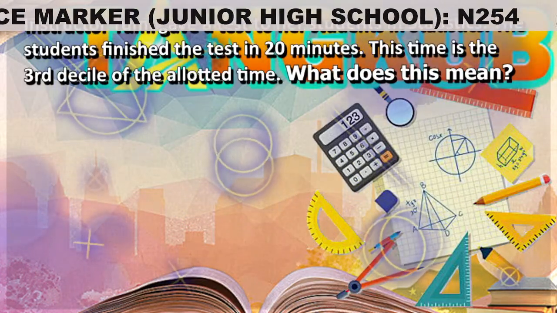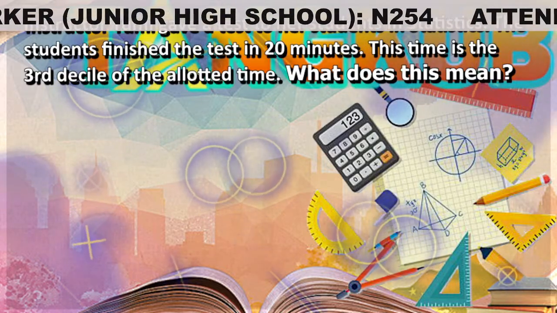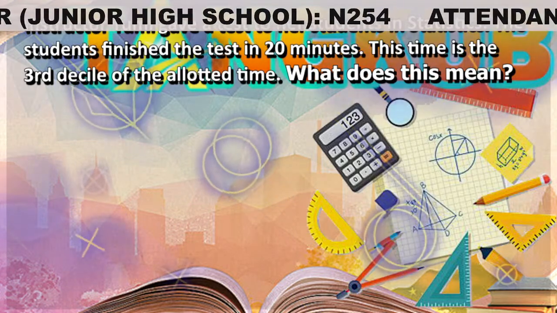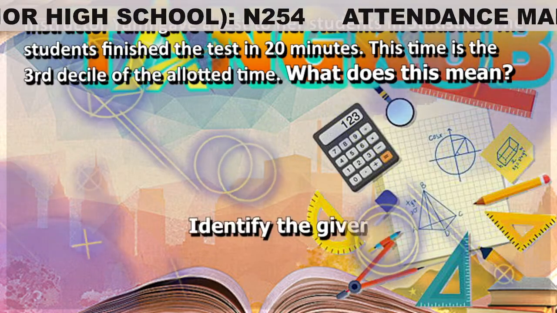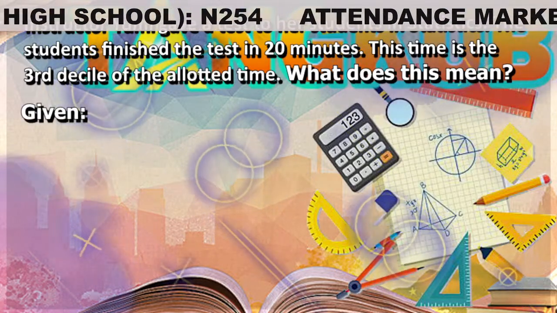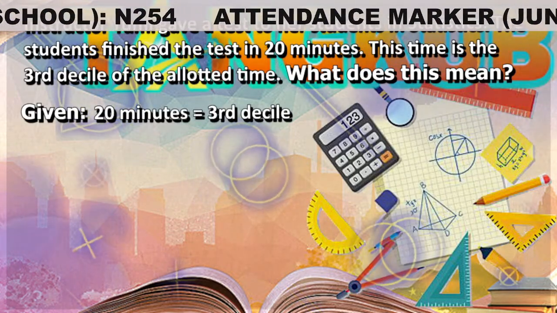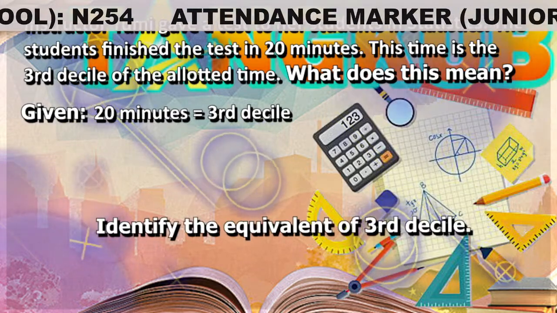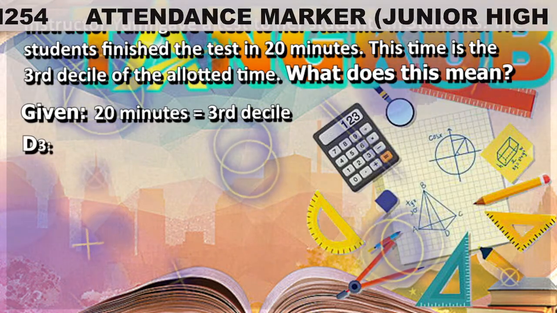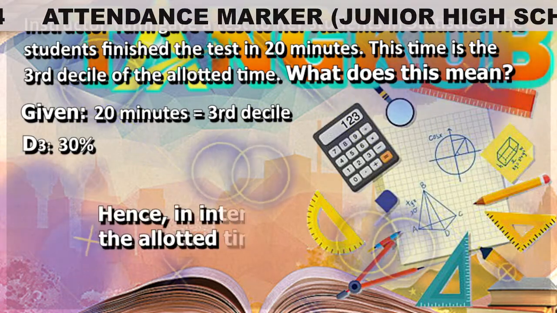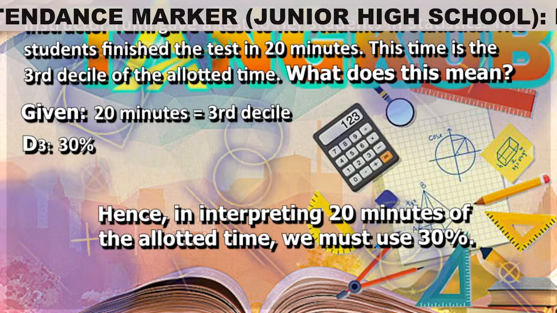Instructor Yumi gave a test to her students in statistics. The students finished the test in 20 minutes. This time, 20 minutes, is the third decile of the allotted time. What does this mean? First, identify the given. Based on the given problem, the given is 20 minutes, which is the decile 3 or third decile. Second, identify the equivalent of the third decile. We know that third decile is equivalent to 30%. Hence, in interpreting 20 minutes of the allotted time, we must use 30%.